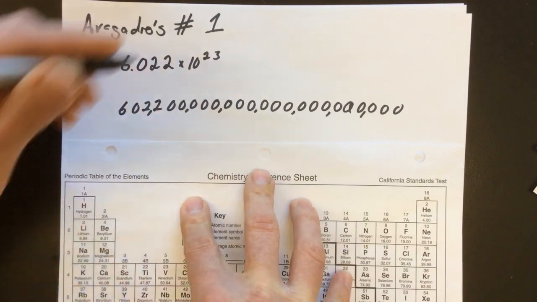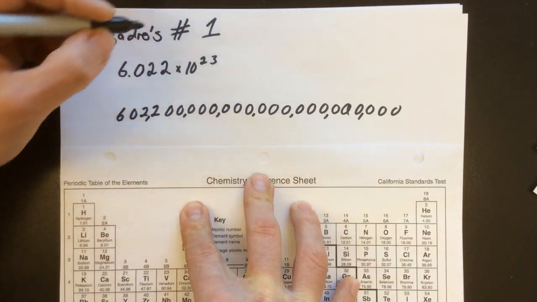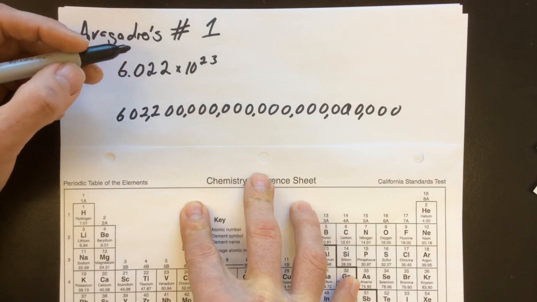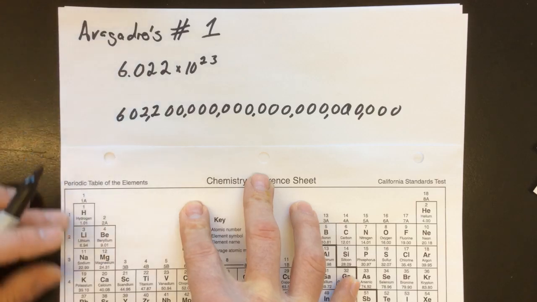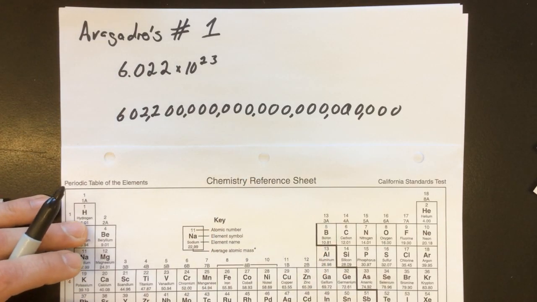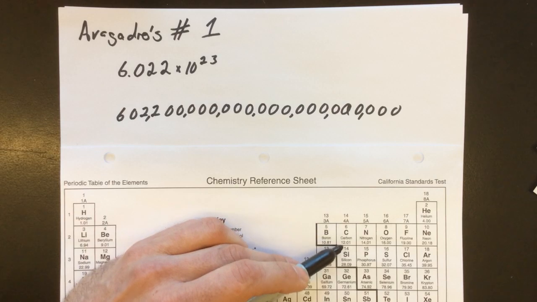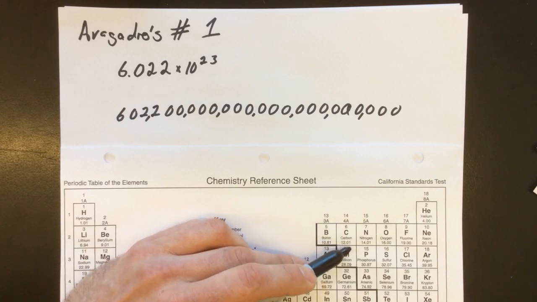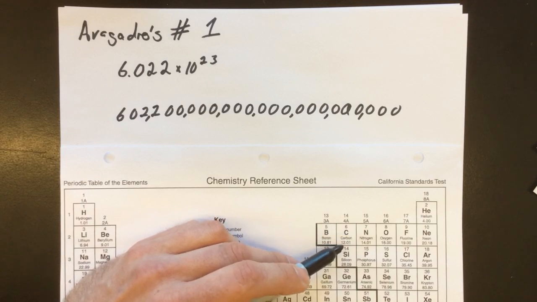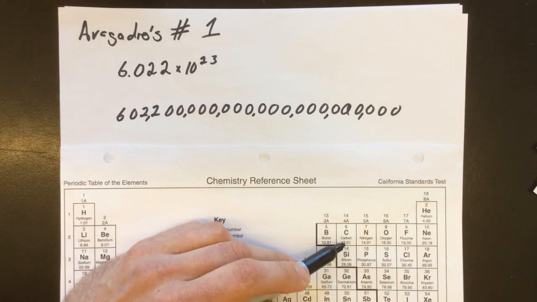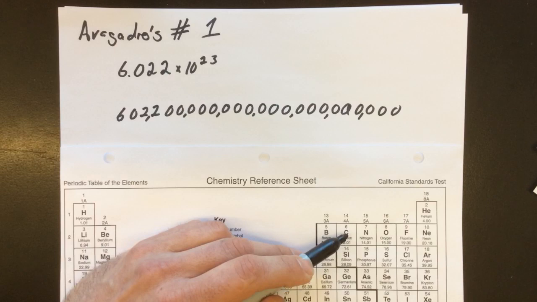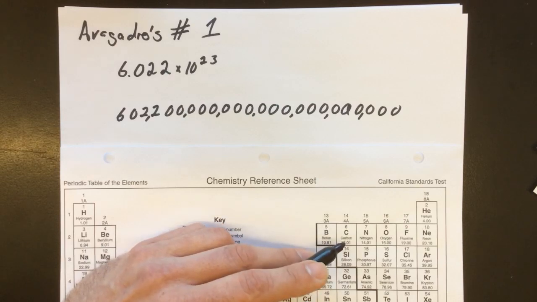Avogadro's number is also known as a mole, and 1 mole of protons is about 1 gram. What we really need to know is that 1 mole of carbon atoms is 12.01 grams. On average, a carbon atom is 12.01 atomic mass units. An atomic mass unit is a very, very small unit, and 1 atom of carbon is very, very small.